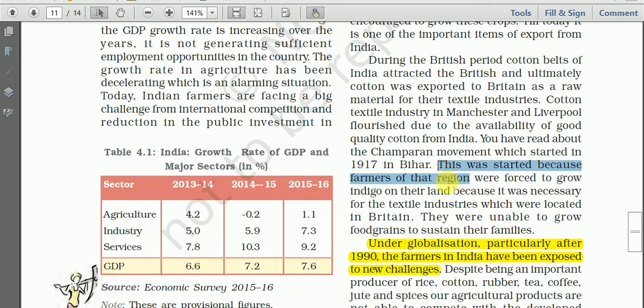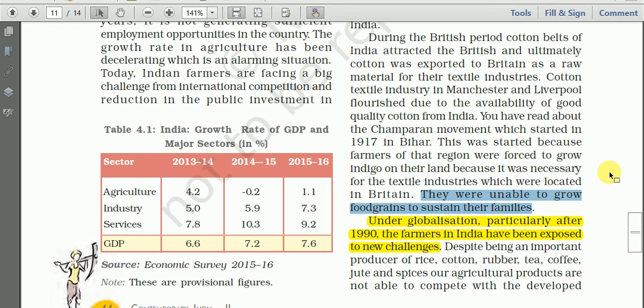The Champaran Movement was started because farmers of that region were forced to grow indigo on their land, because it was necessary for the textile industries located in Britain. So things were moved easily from India to England, and the farmers were unable to grow food grains to sustain their families.